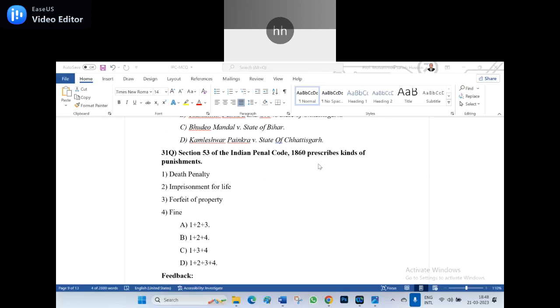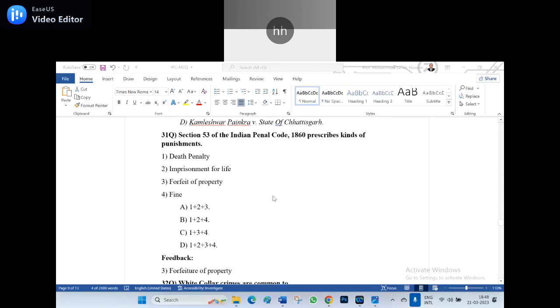The right answer for the 31st question is B, 1 plus 2 plus 4. I repeat, B, 1 plus 2 plus 4. That means the third statement, forfeit of the property, is not there. But what is exactly written? Forfeiture of property. Forfeiture of the property is there, but I, the host, changed it to forfeit of the property. Actually it should be forfeiture of the property. So for the 31st question, the right answer is 1 plus 2 plus 4, because the third one is the wrong one.